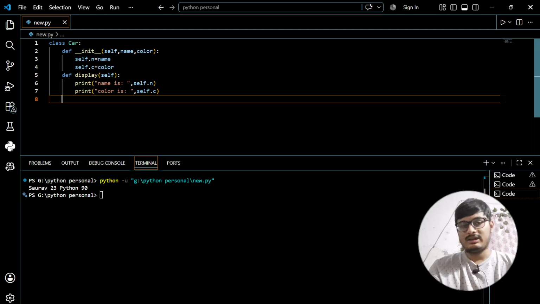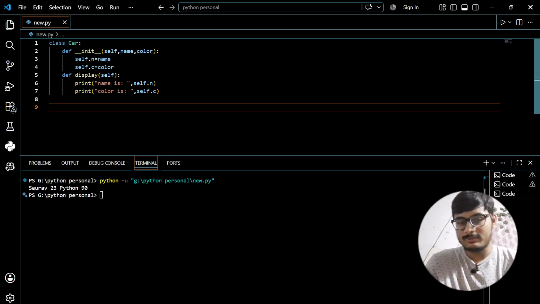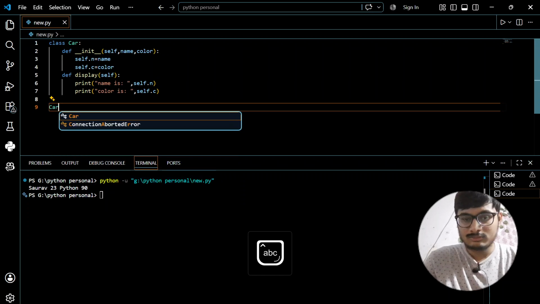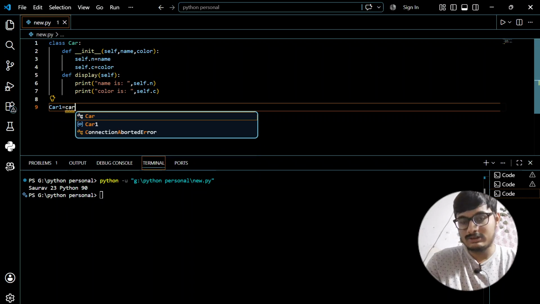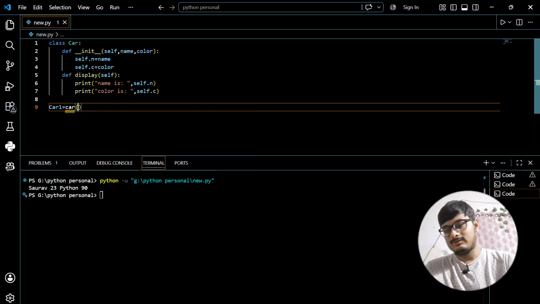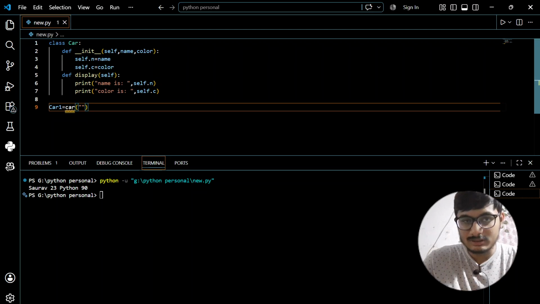Now let us just create an object for it. Suppose the object is car1. It belongs to this class, so we will be writing this. The C is capital.